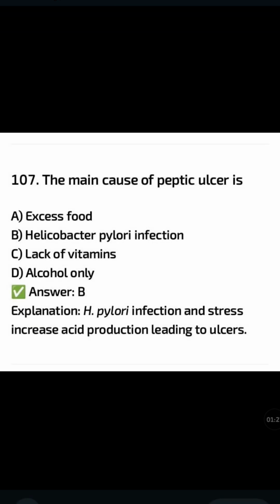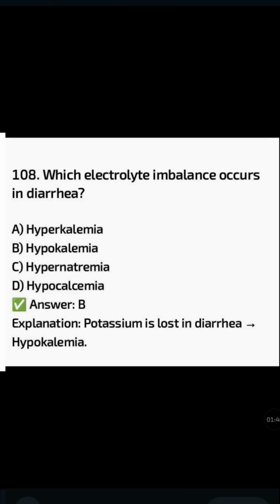The main cause of peptic ulcer is: excess food, Helicobacter pylori infection, lack of vitamins, alcohol only. The correct answer is option B, Helicobacter pylori infection. H. pylori infection and stress increase acid production, leading to ulcer.